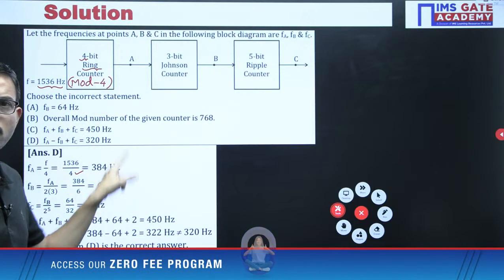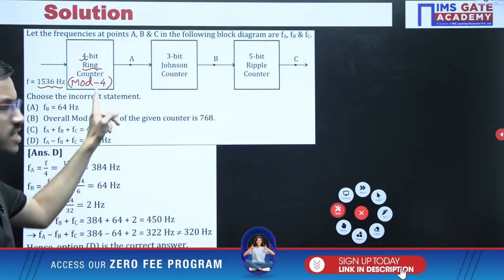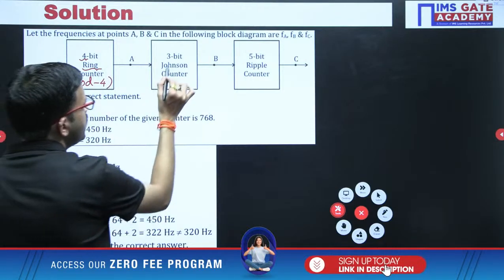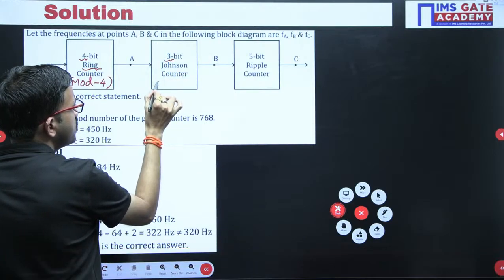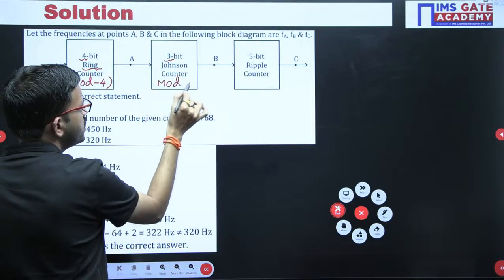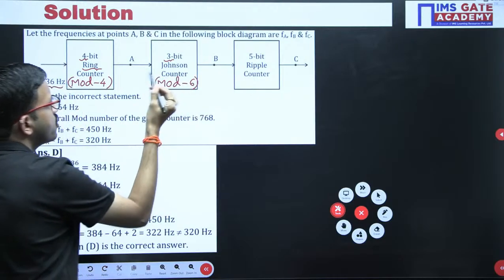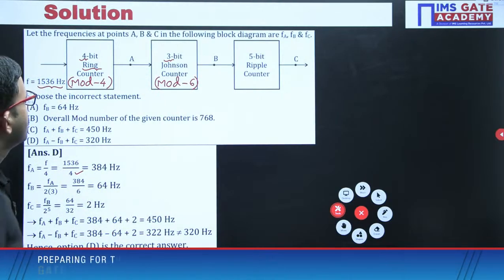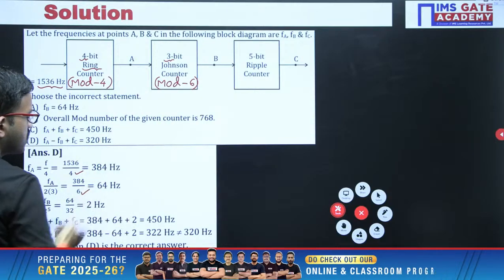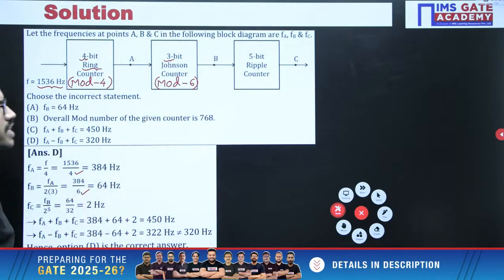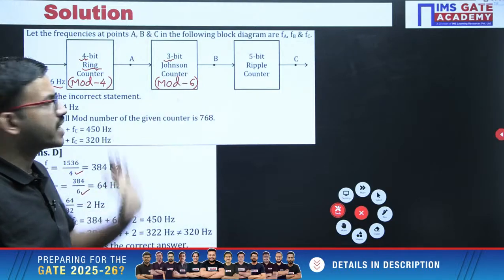That is the frequency you get at the output of the first counter. Similarly for the Johnson counter, the number of bits is 3, so the mod value is 2 into 3, that is 6. Mod 6 counter, so whatever frequency you currently have, you divide it by 6. That is the frequency you get at the output of the second counter.